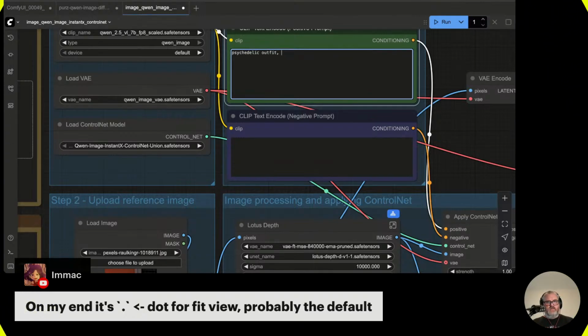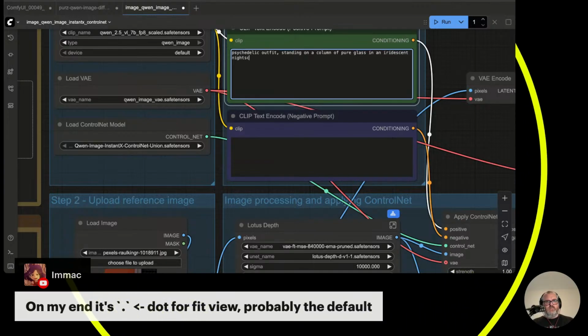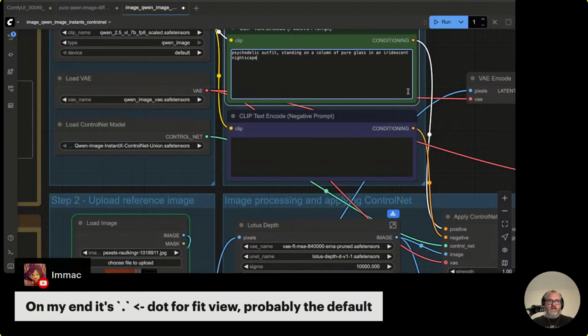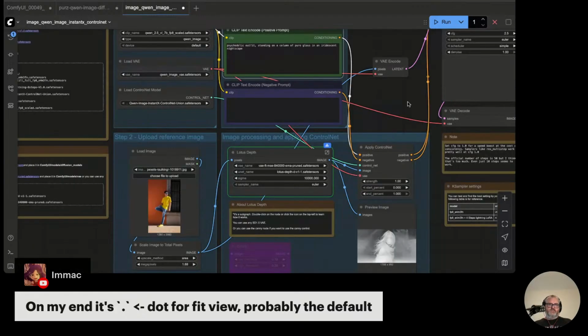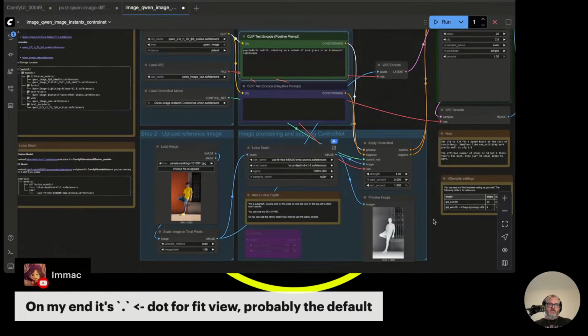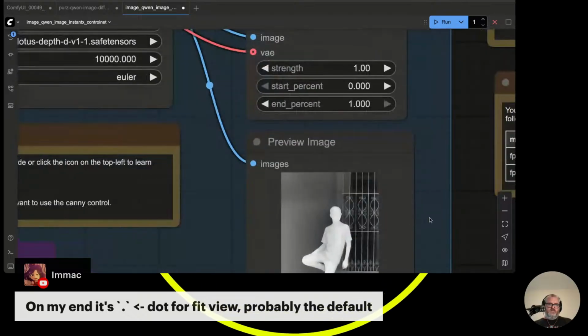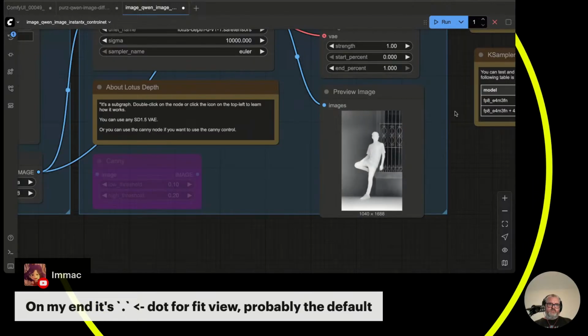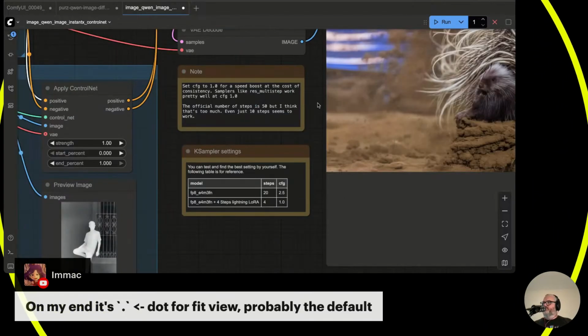Psychedelic outfit, standing on a column of pure glass in an iridescent nightscape. I'm just saying stuff. We'll see what happens. It's fast too, man. Lotus is fast. It used to be very slow. Oops, left that up.